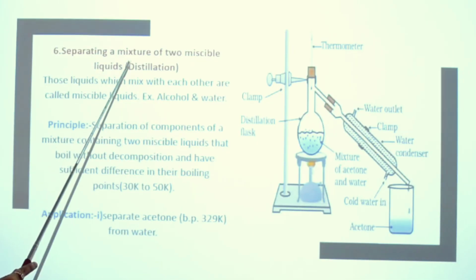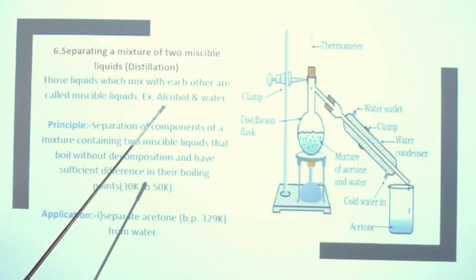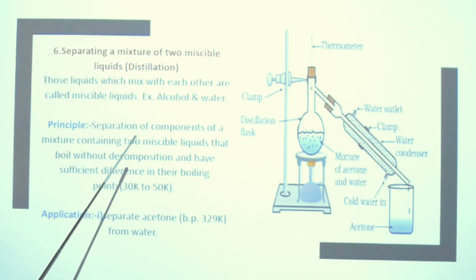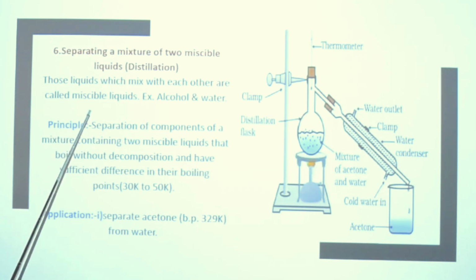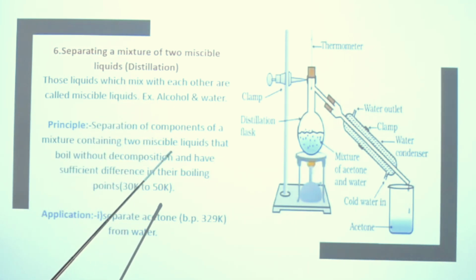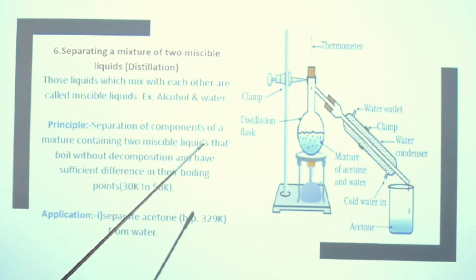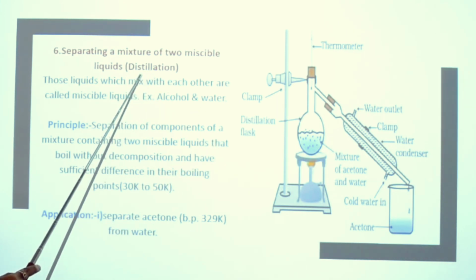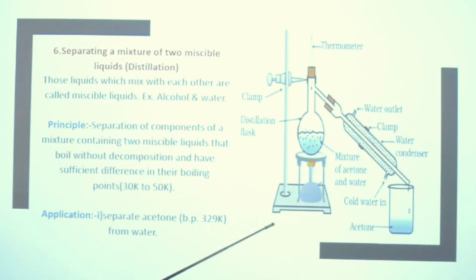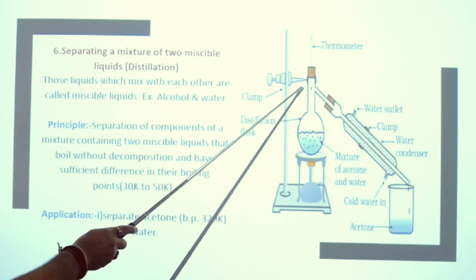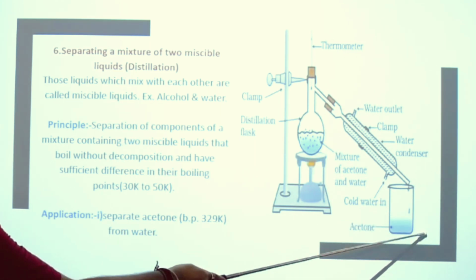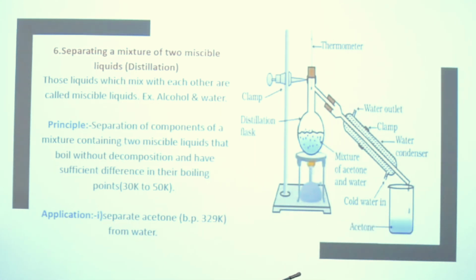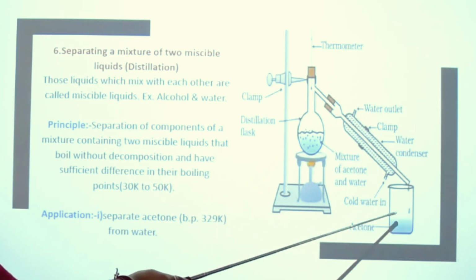Next, separating a mixture of two miscible liquids. Process name: distillation. Those liquids which mix with each other are called miscible liquids. Example, alcohol and water. In this process, distillation, liquid is converted to vapor followed by condensation, and we can easily obtain the liquid form. Those components which are more volatile come first.